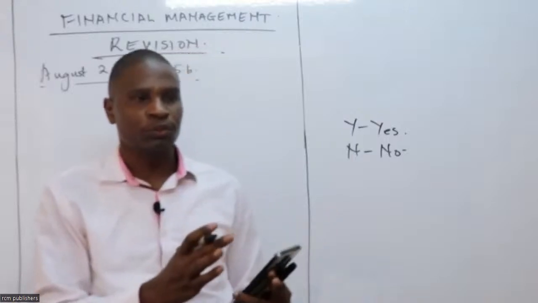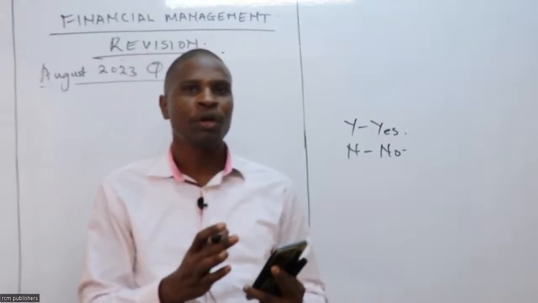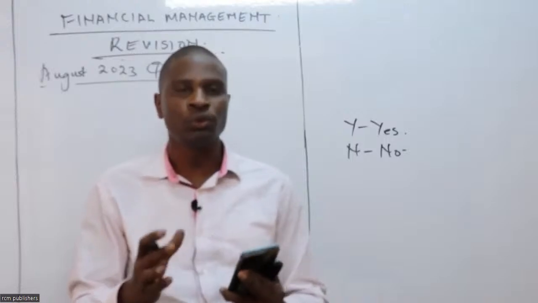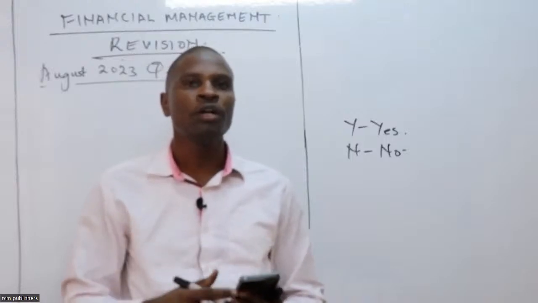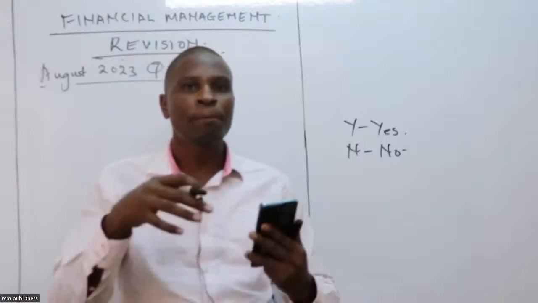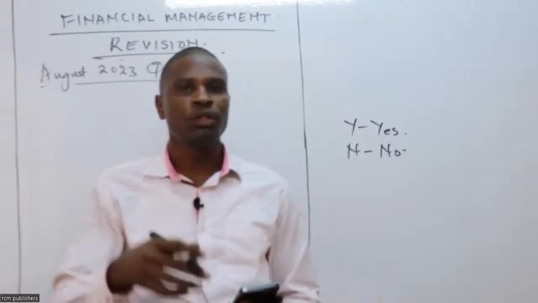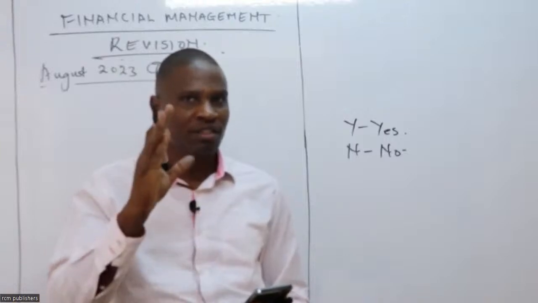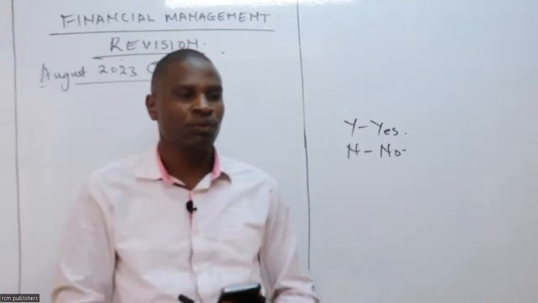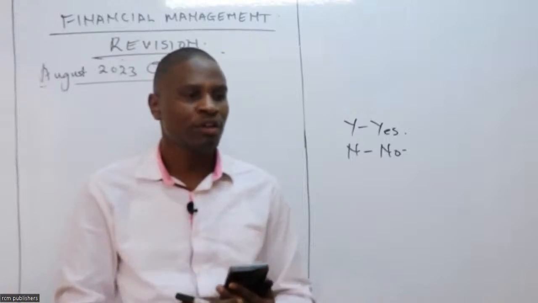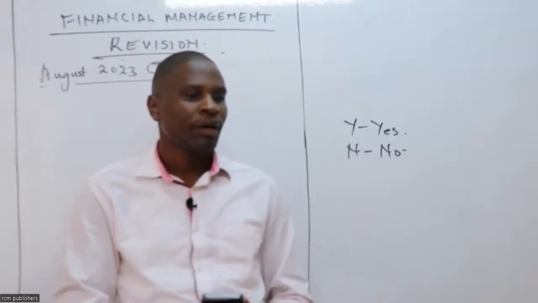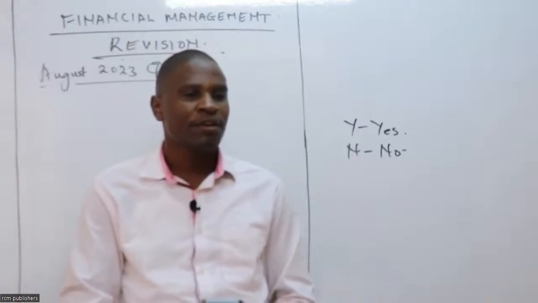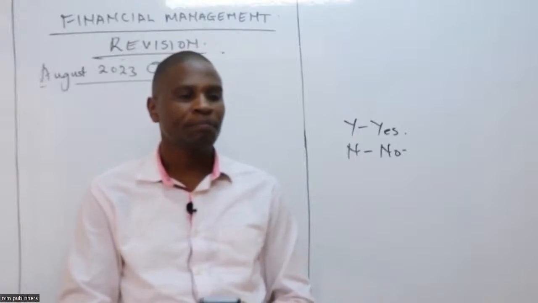If you look at that question, what does it require us to do? Are we supposed to determine the future value or the present value that this person should deposit? The first thing that you should ask yourself: are we supposed to look at the future value or the present value? Pia tuambia PV, present value.